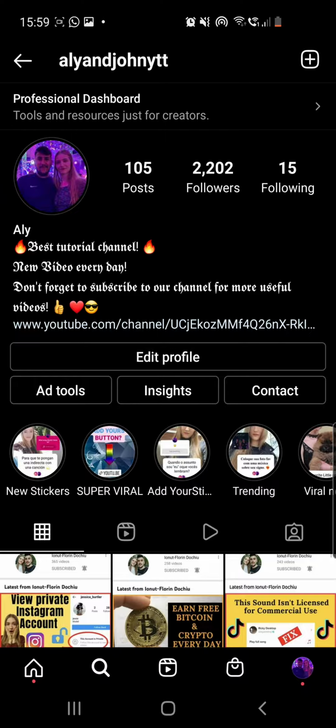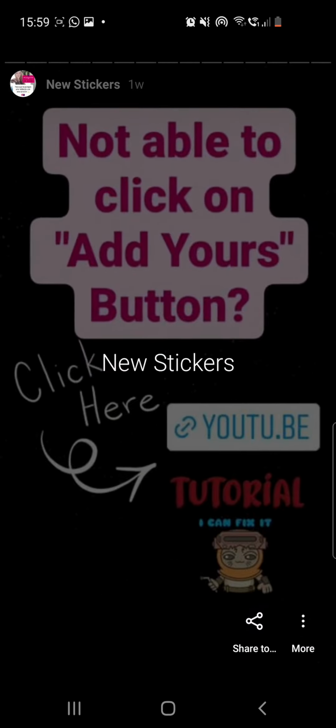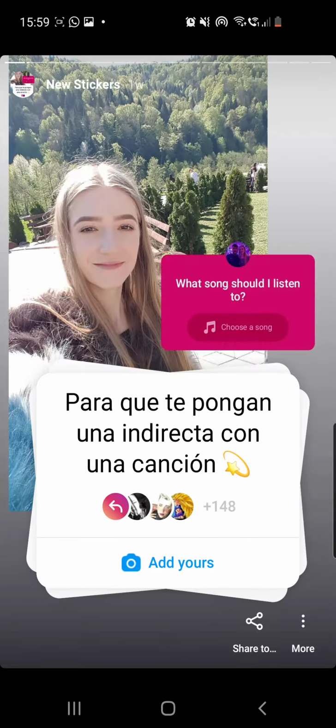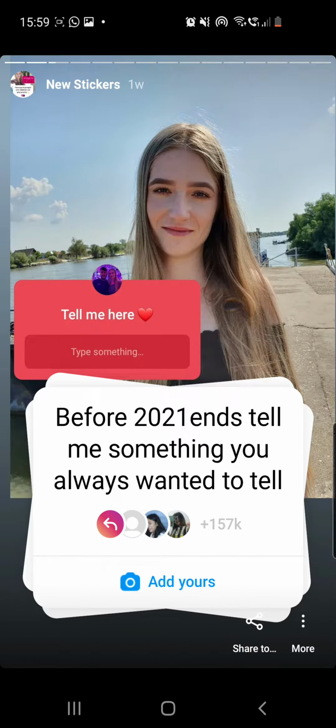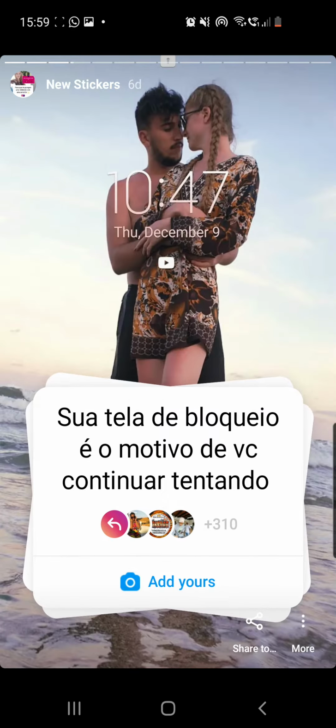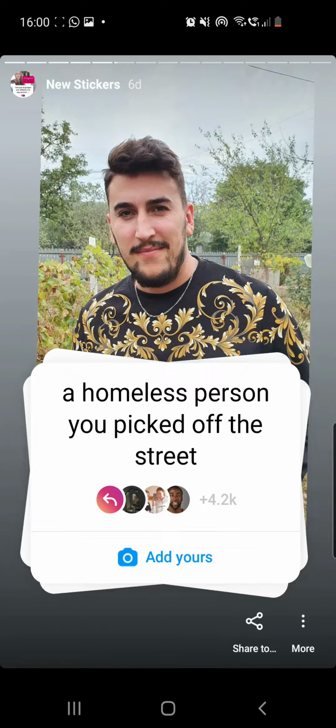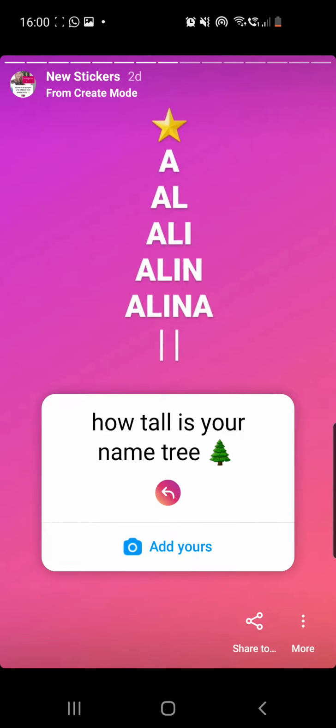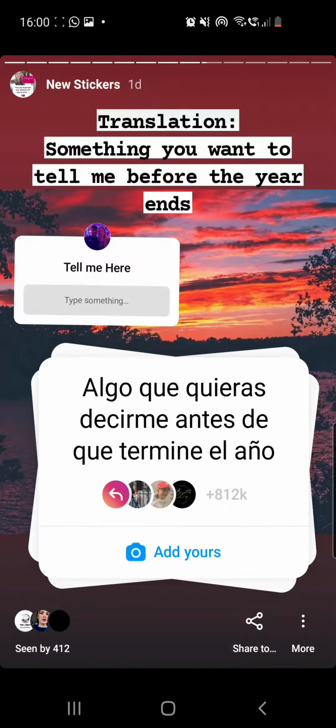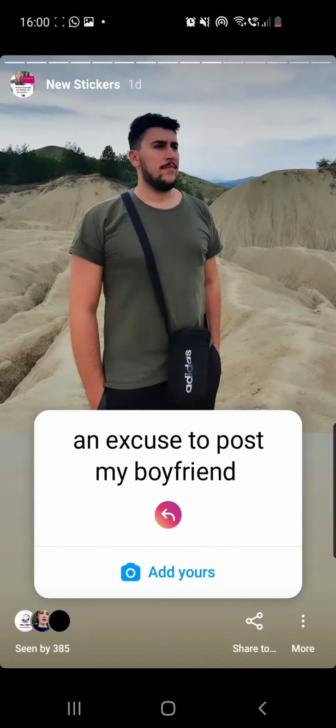Don't go to my story because that will expire in just a few hours, so you may not find it there. So go to new stickers, and here you have to tap until you find the desired one, and you will also find many other viral stickers, like this one for example, or this one, and many others, as you can see.